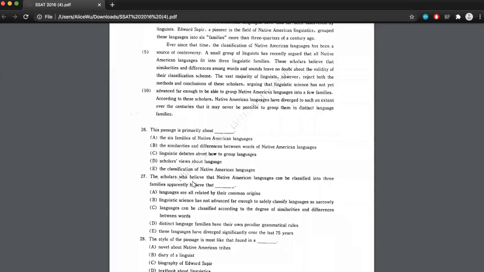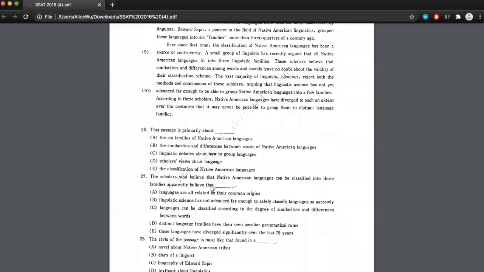So now let's look at 27, the second question. I can already see that this is a detail question because it asks, the scholars who believe that Native American languages can be classified into 3 families apparently believe that. So it's not something that you can necessarily know off the top of your head. I very much doubt that even adults know these ideas off the top of their head.